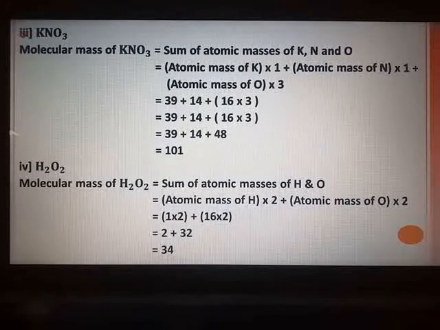See, we are not meeting physically in the school. So each and every sum I have solved for you. If we are in the school, then what I do is, 1 or 2 compounds I solve, then I call each and every student to do it on the board. So what you also do, go through 1 or 2 compounds, and for the other compounds, try to get the molecular masses by working out on your own. So you will be very perfect.